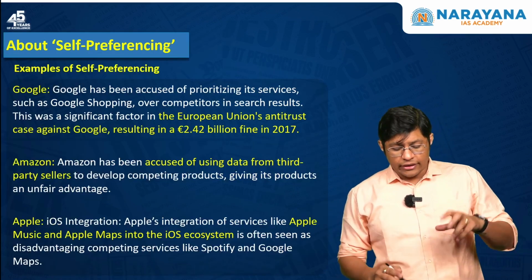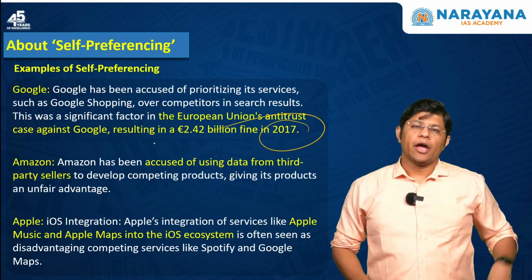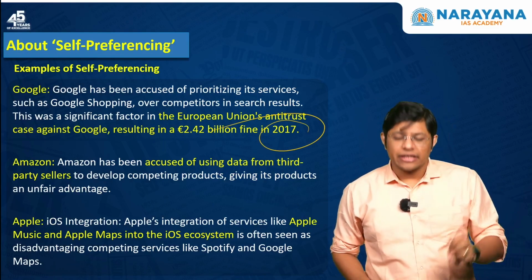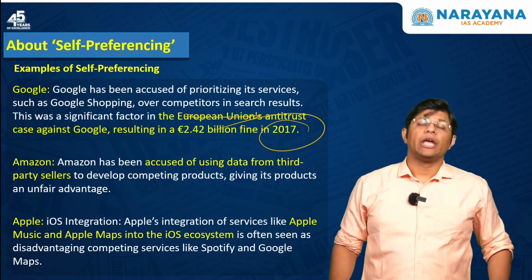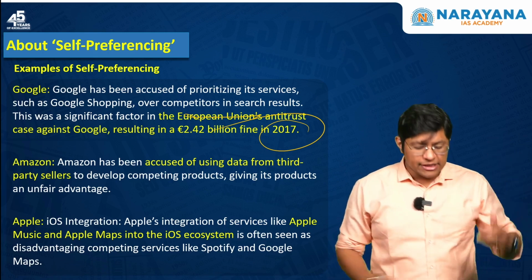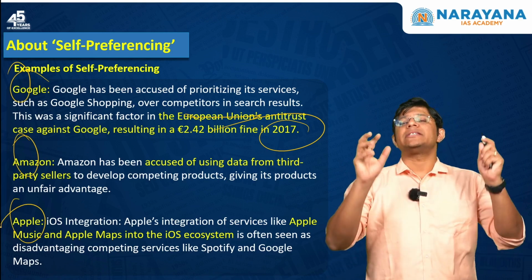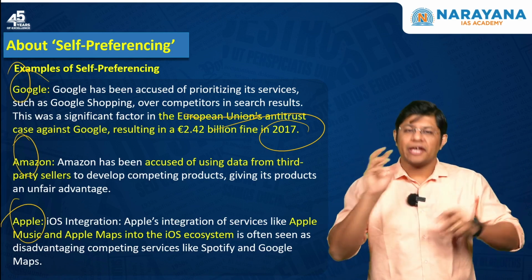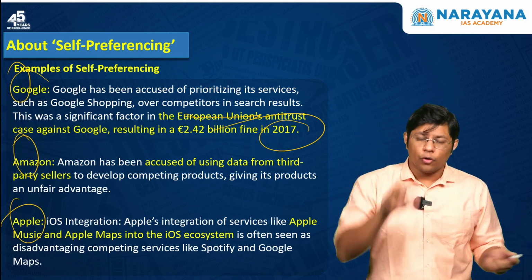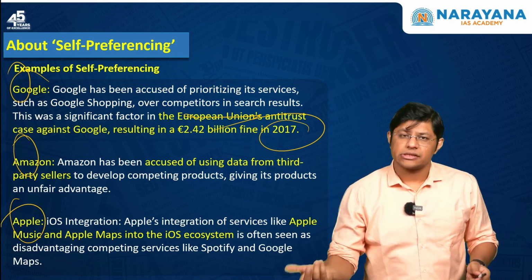Now, in the year 2017, Google had lost a case in the European Union, which means these big companies like Google, Amazon, Apple, because of their dominance in the market, are trying to promote their goods or their products over the products of the competitors.